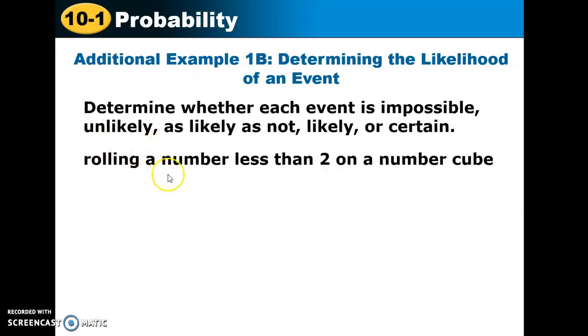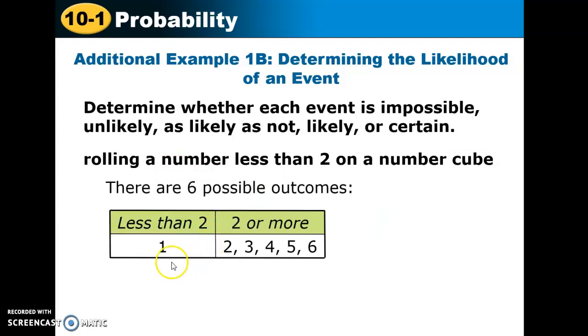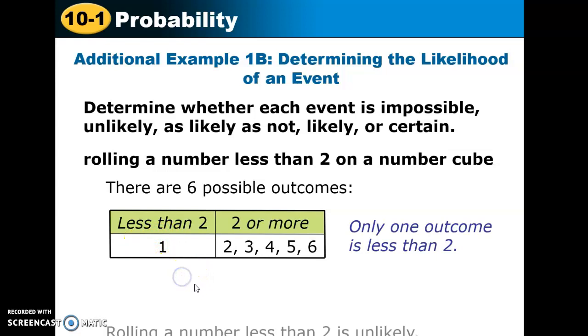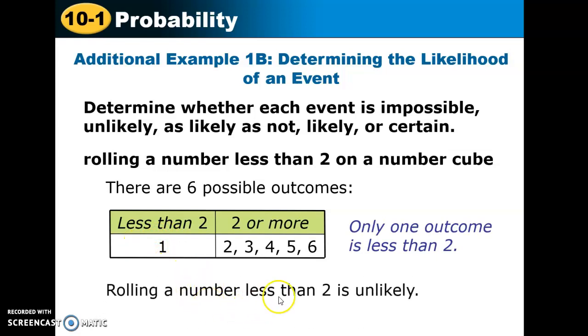How about, same idea, we're still on a number cube here, rolling a number less than 2 on a number cube. Again, we have our 6 possible outcomes, 1 through 6, but there's only one number that's less than 2. So we have a 1 in 6 chance of rolling that number 1, and therefore rolling a number less than 2 is unlikely. It's not impossible, but it's not likely either.